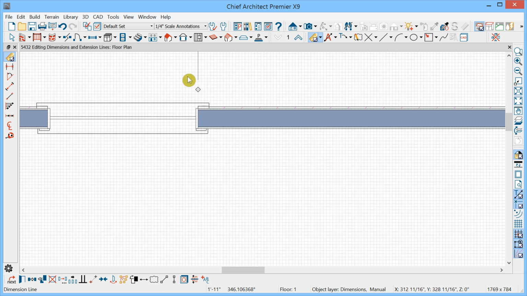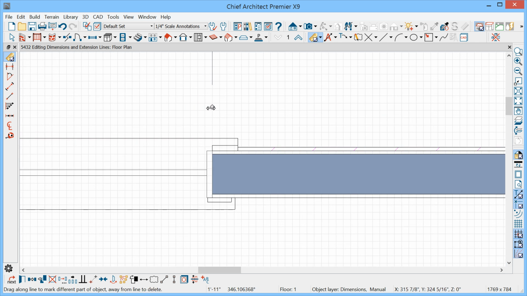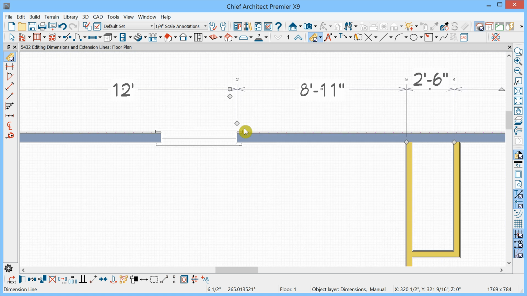And you'll find at the ends of windows, you'll have several places you can reference. You can extend out to the trim, to the outside of the casing, to the inside of the window. And you can remove extensions. So for example, if I didn't want this one, I could just drag this diamond away and remove it entirely.